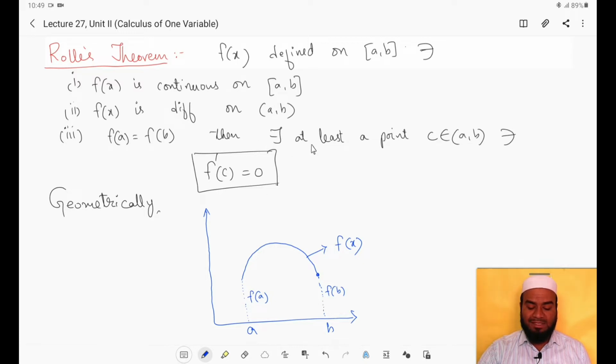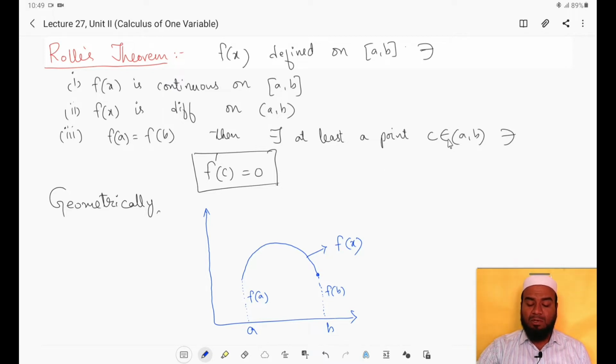Then there will be at least one point in between a and b, a point c, such that if you draw the tangent at that point c, what will the slope be? Geometrically, the derivative is going to give us the slope of the tangent at the point c.